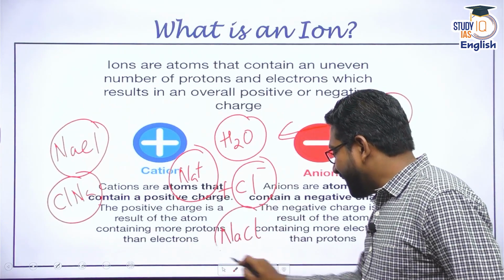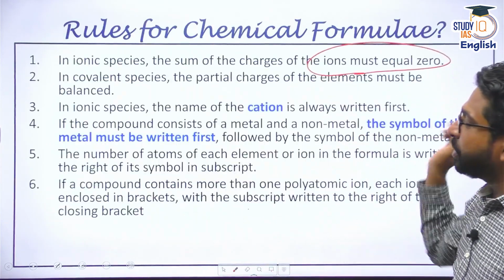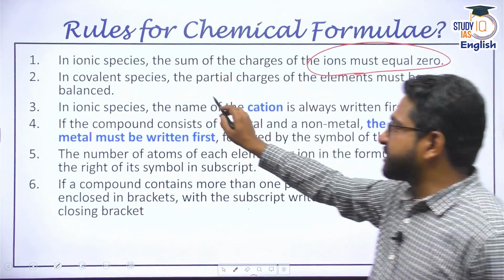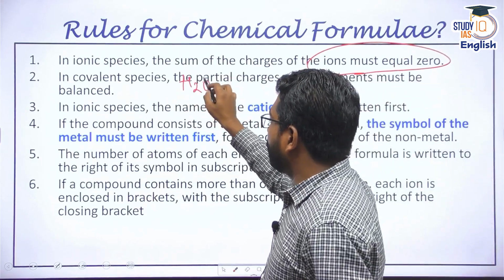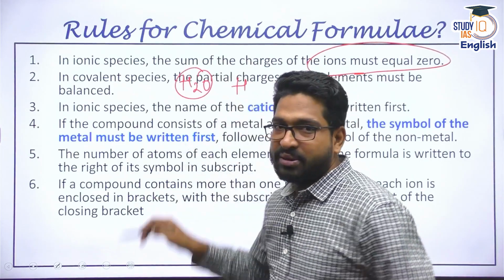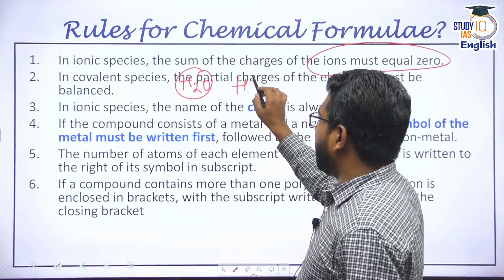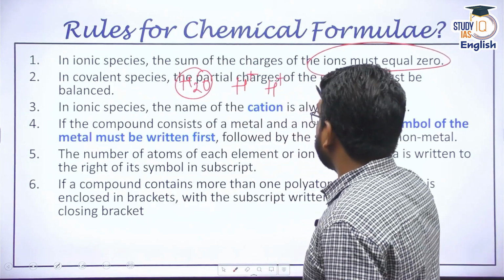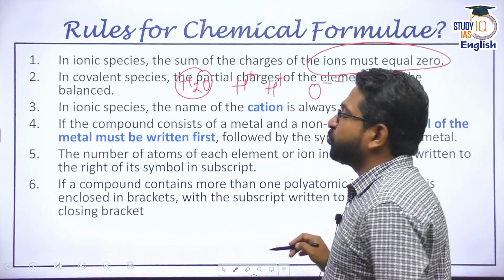That is why NaCl, meaning in an ionic species, the sum of charges is zero. Same in a covalent species, for example, H2O. Now, H2O is a molecule. Hydrogen has a valency of 1, H+, but oxygen has 2-.